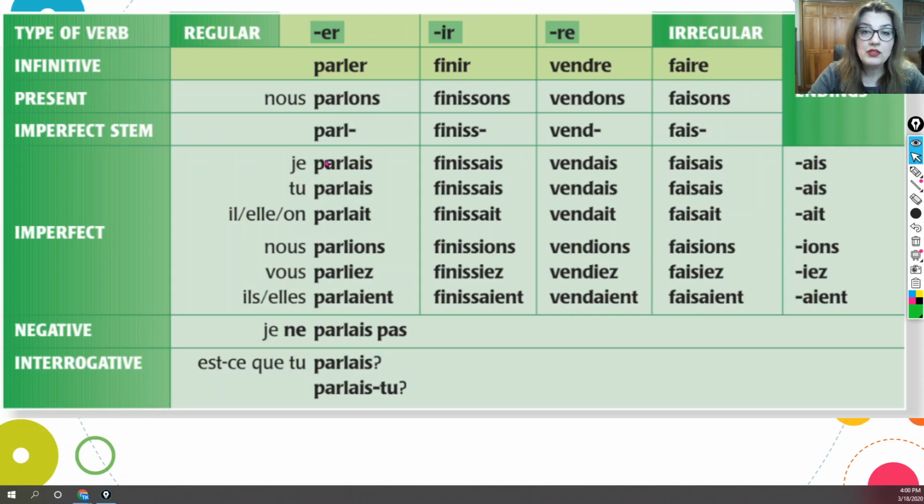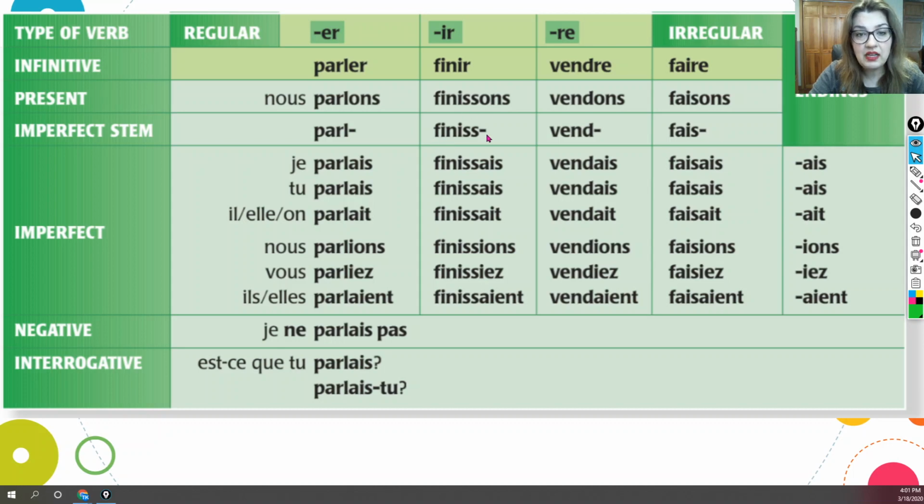So, as you are listening to this video, you are welcome to pause the video after me pronouncing or conjugating each verb with its subject pronoun. Like when I say je parlais, pause it and repeat after me for pronunciation practice, as we do usually in class. So I'm gonna go to the next verb, which is the IR regular verb, and I'm gonna show you the pronunciation of the conjugated imperfect tense.